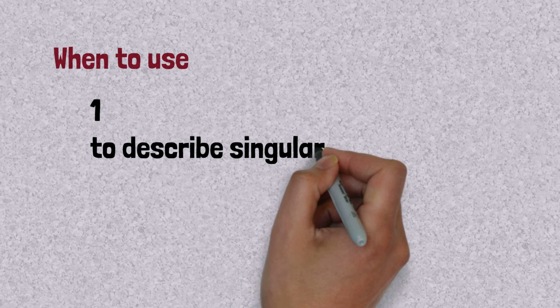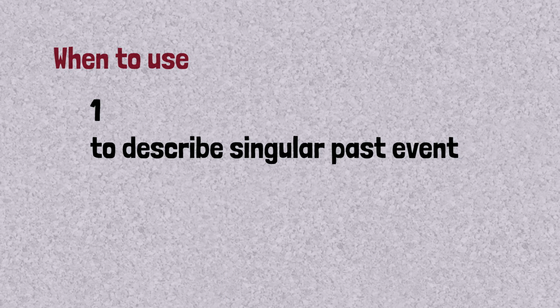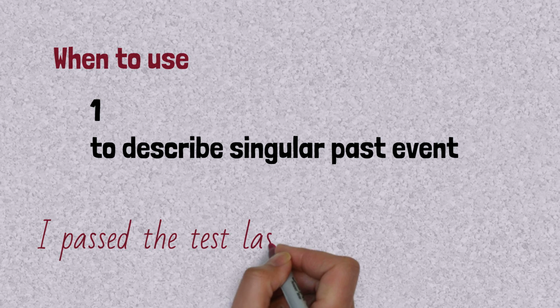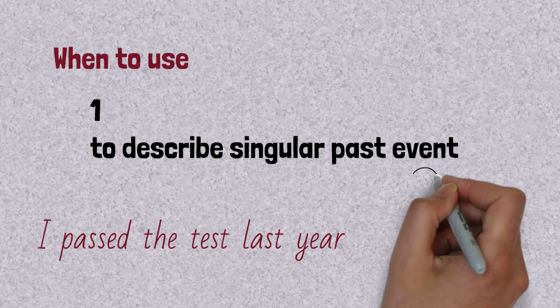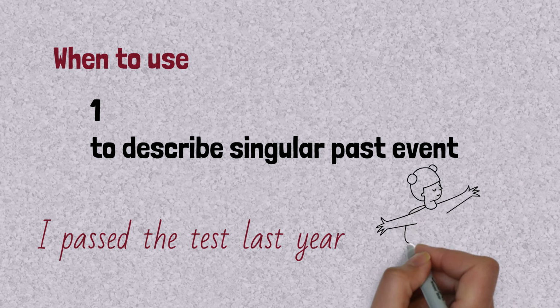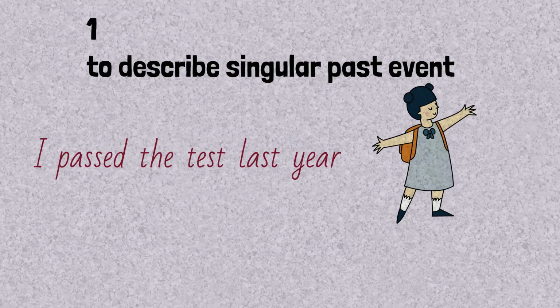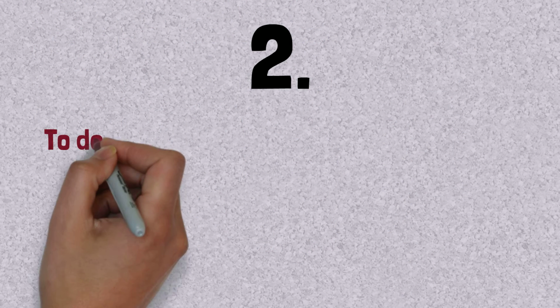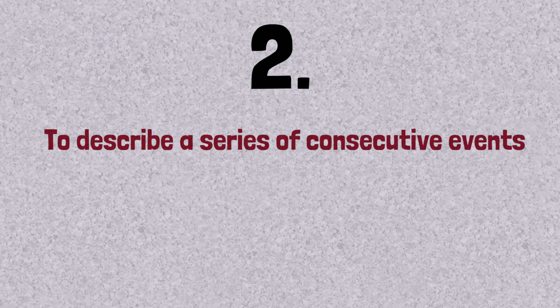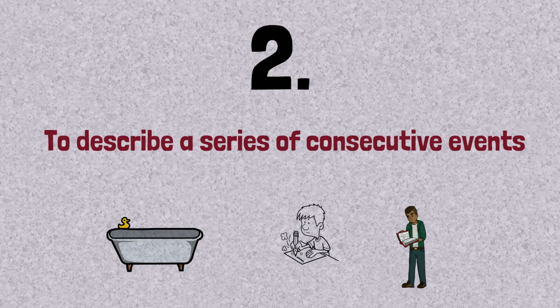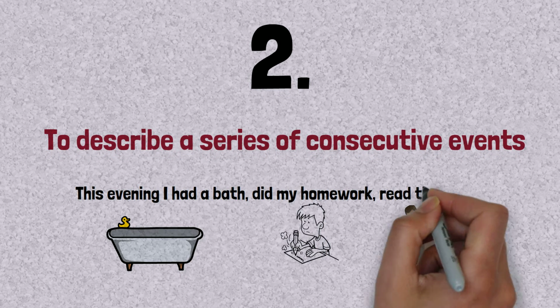Let's discuss when to use past simple. We use past simple to describe a single event that happened in the past. I passed the test last year. The second case is to describe a series of consecutive events.